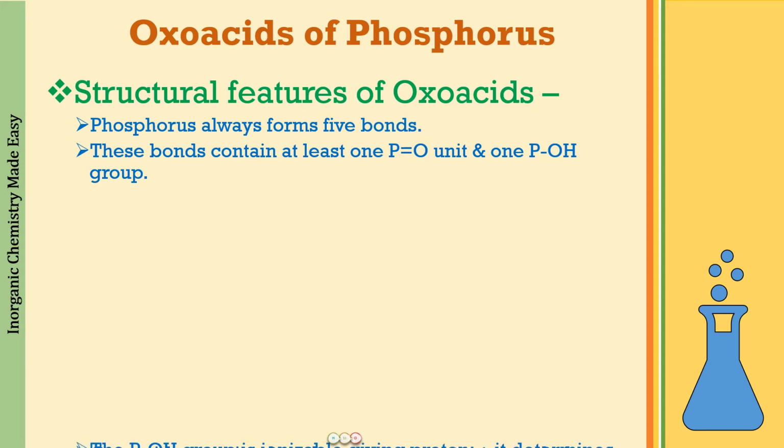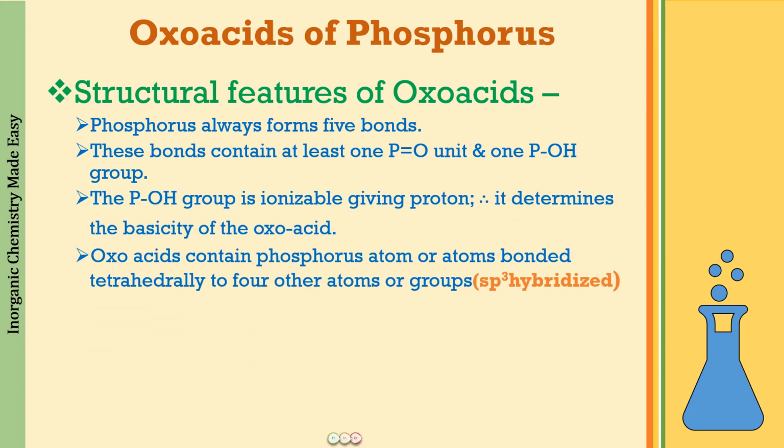So when you're going to draw the structures, please do take notice of this, because this POH is going to be ionizable, giving a proton, and this is going to determine the basicity of the oxo acid, or the acidic character of these oxo acids. I will be talking more about it once we've drawn the structures and we are discussing the properties.